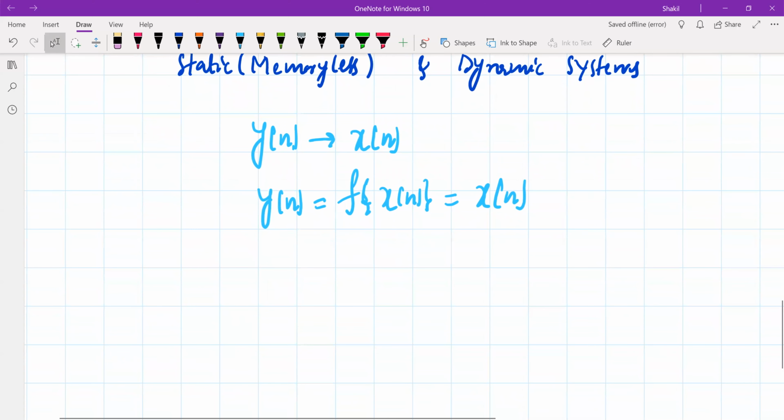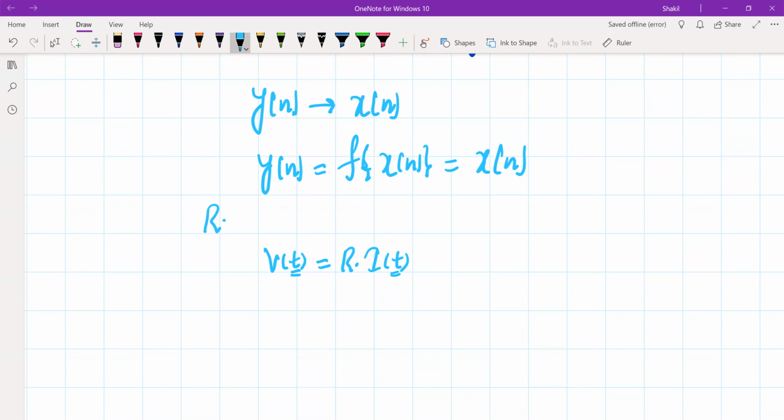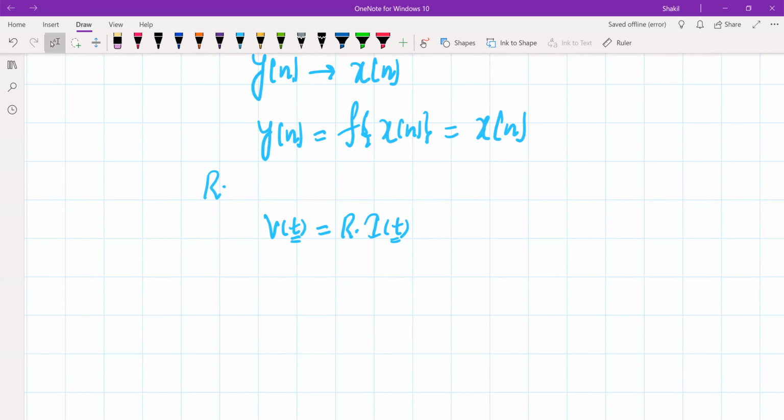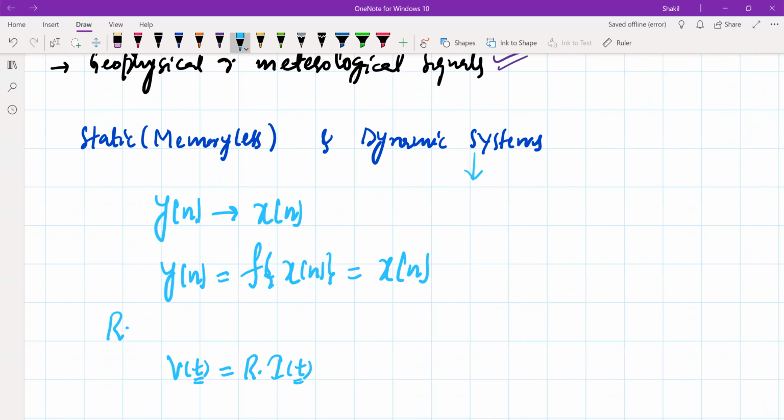In continuous time systems, an example of a static or memoryless system is the resistor. For example, in a resistor, the output voltage is equal to R multiplied by current. So the output voltage is dependent upon the present value of the current. So this has no memory, in other words. And memory for a system is something related to some kind of storage. If the system has memory or storage, that system is a dynamic system.